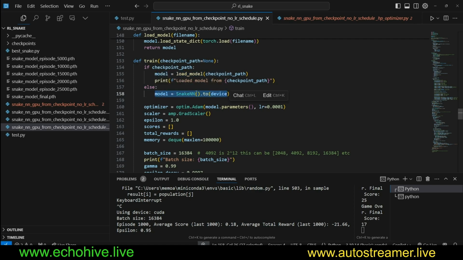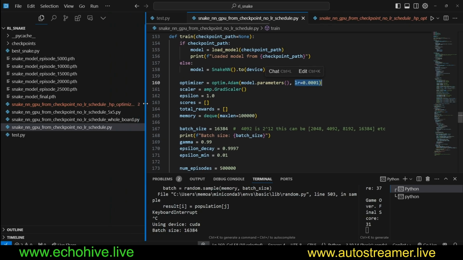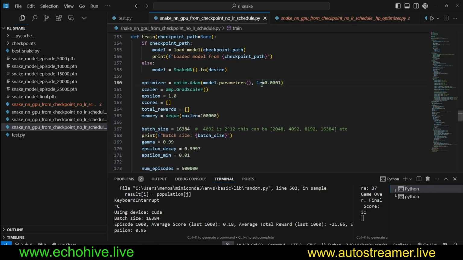Otherwise, it's going to create a new agent, for whichever device your system is running on, whether a GPU or CPU. And the optimizer is the method by which the neural network is optimized. We are using the Adam optimizer, and we pass the model parameters and we set a learning rate. So this is very crucial. Normally speaking, in this script, we are not changing the learning rate. And I found this learning rate with a simple hyperparameter optimization run. I'm not saying this is the best learning rate, but this was performing better.